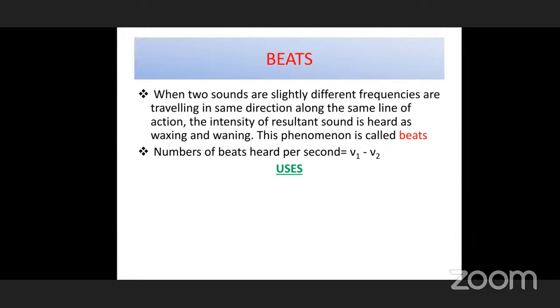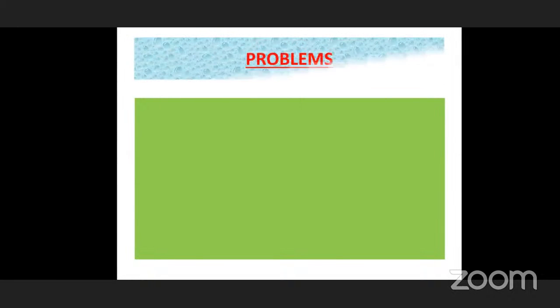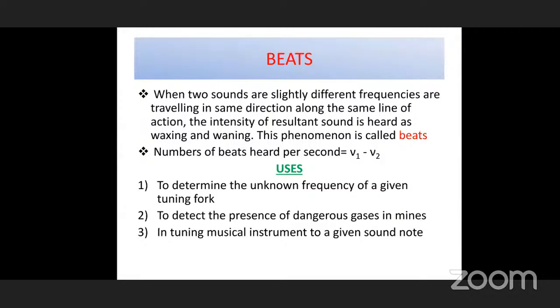Just in short notes, we can see the uses. The general use of beats is to determine the unknown frequency of a given tuning fork, and also to detect the presence of dangerous gases in mines.